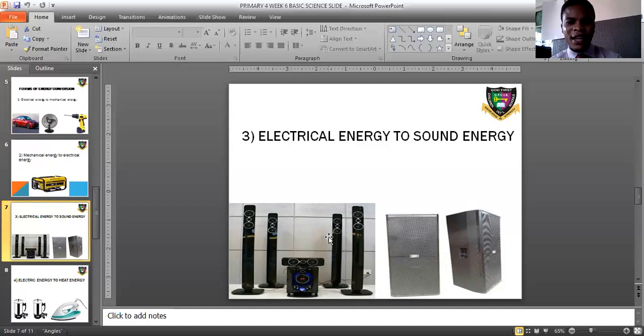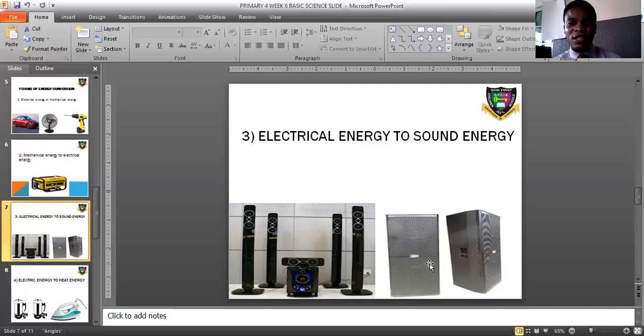When you put on devices like the sound system, your own home theaters, what happens next? What you hear is sound. These sounds are what we know as sound energy. Likewise, the big speaker you're seeing here, you must be conversant with this one. You have been seeing them in the parties you've attended in the past. These are sound systems that have electrical appliances in them, and whenever you put them on, they produce what we call sound.